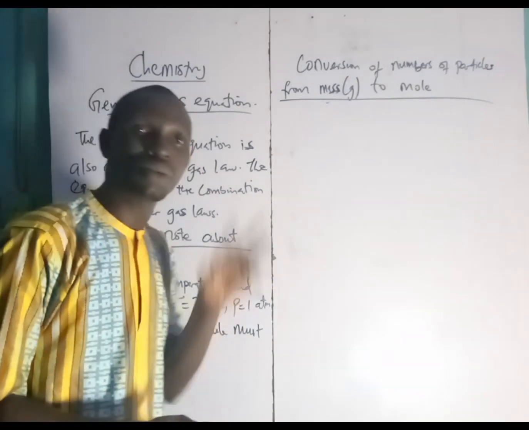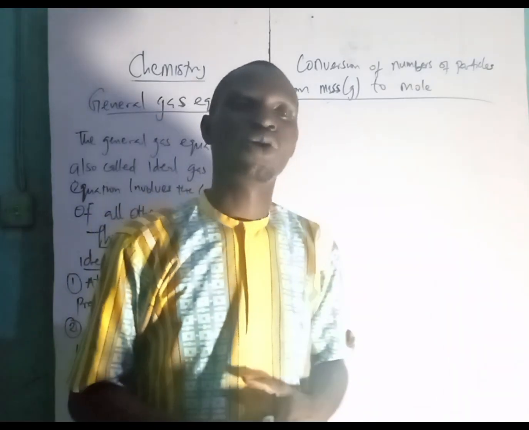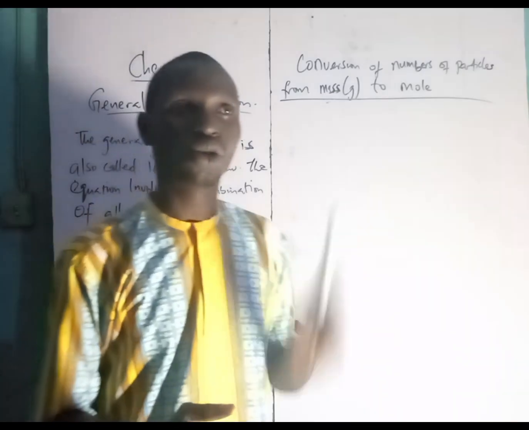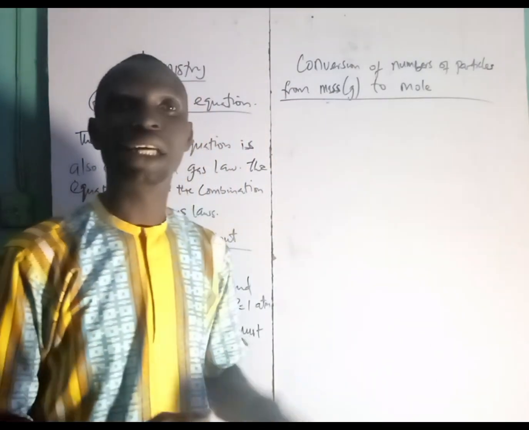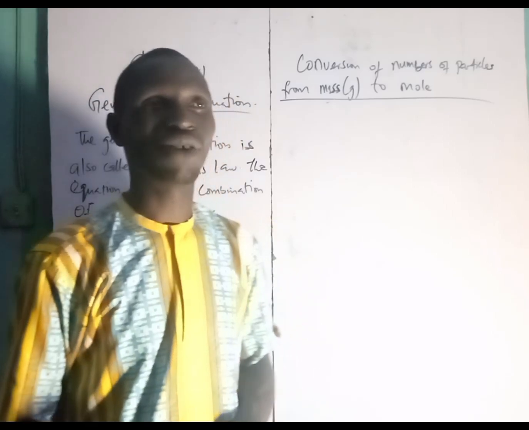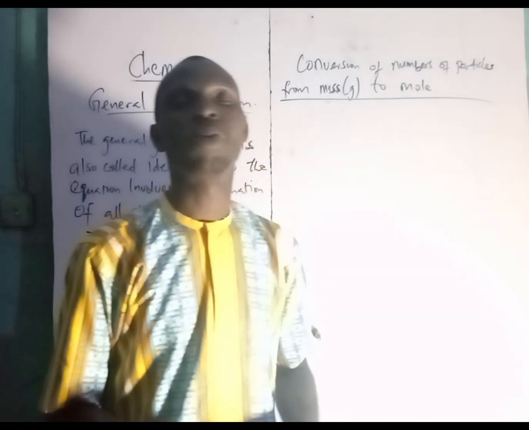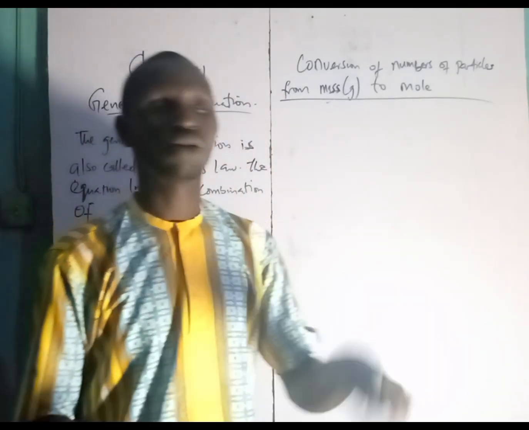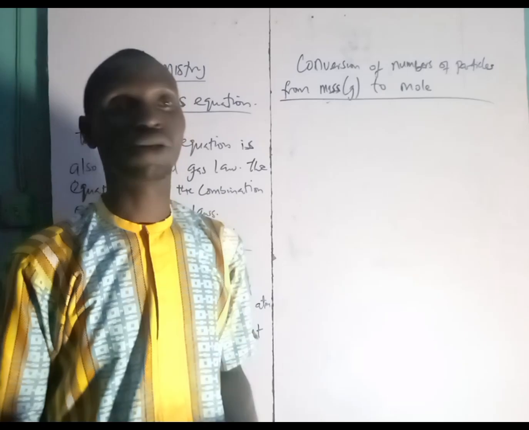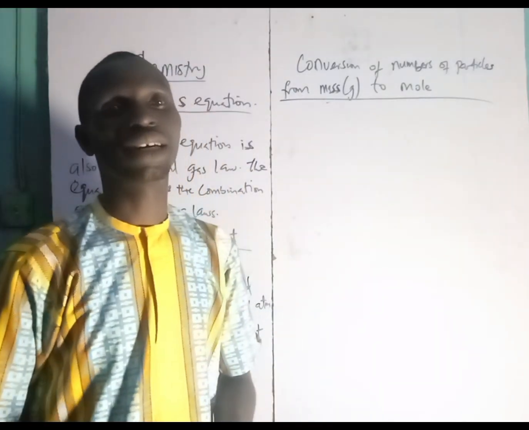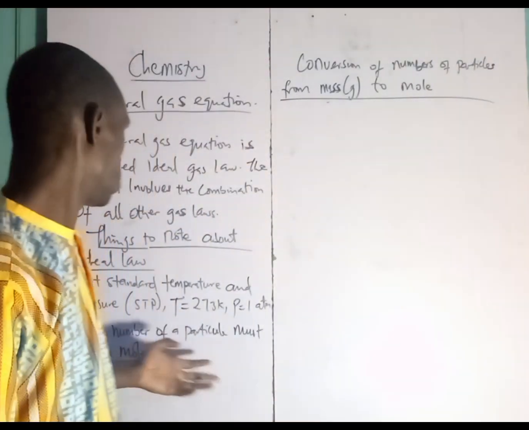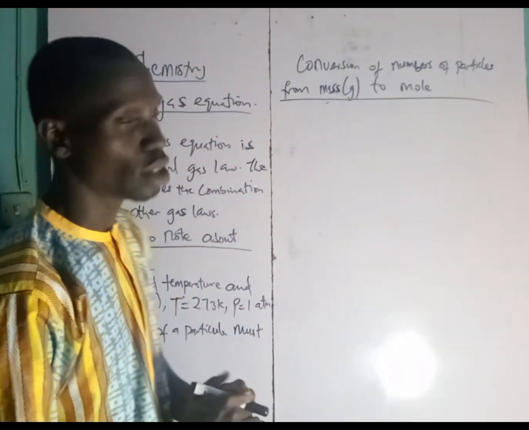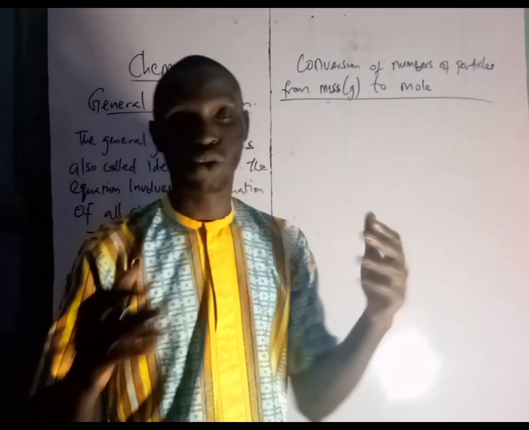And this ideal gas equation is the combination of all the three other gas laws that we've talked about. So we combine Boyle's law with Charles' law, then together with Avogadro's law to make up the ideal gas law. So we combine the three laws together to make up the general gas law, or ideal gas equation.